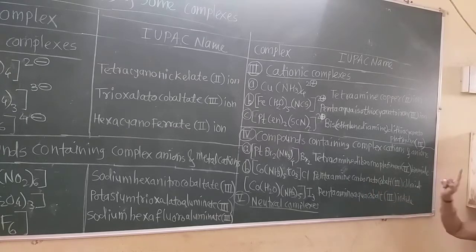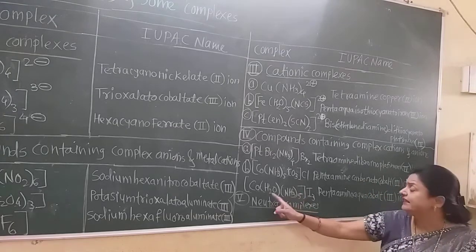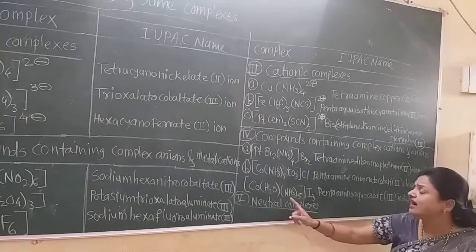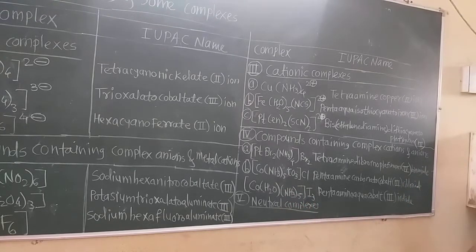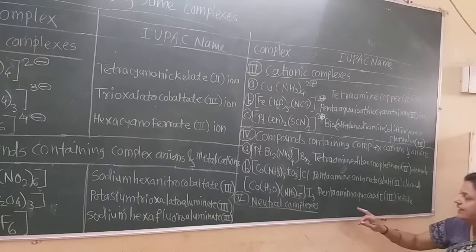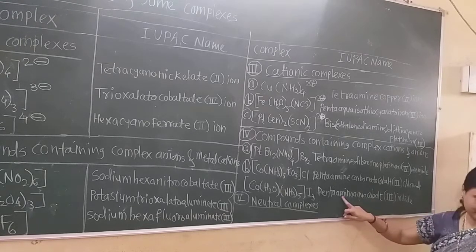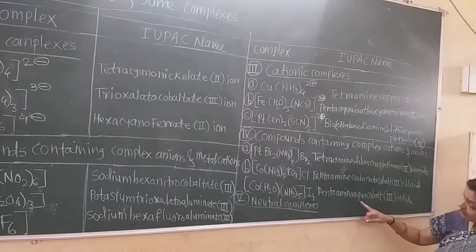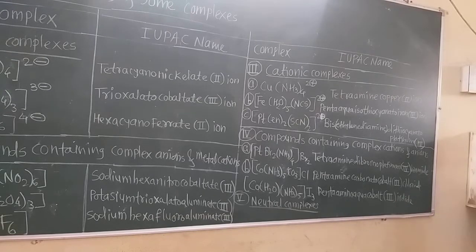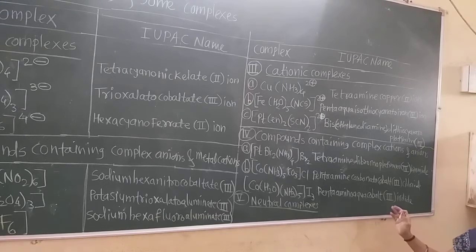In this way, if there are more than 2 types of ligands, now see here also aqua and amino are there, but now look at the second letter of the ligand. In amino there is M and in aqua there is Q. M comes first and Q comes later on. So if the first letter of the ligand is the same, then you have to consider the second letter, and then give the sequence of the ligands alphabetically.